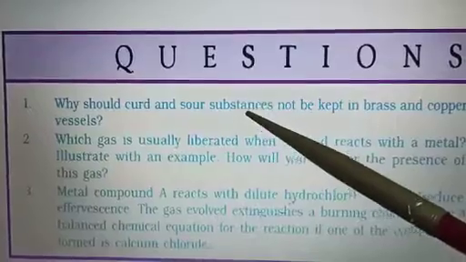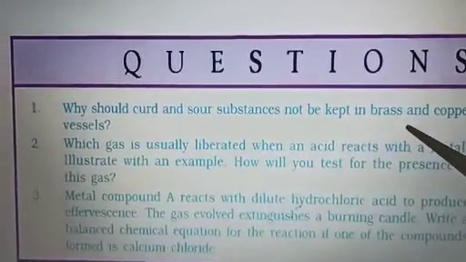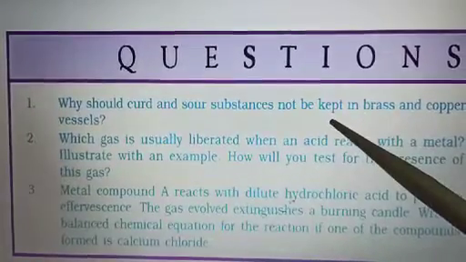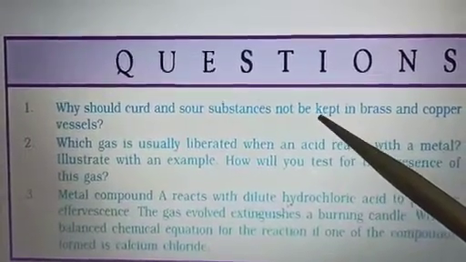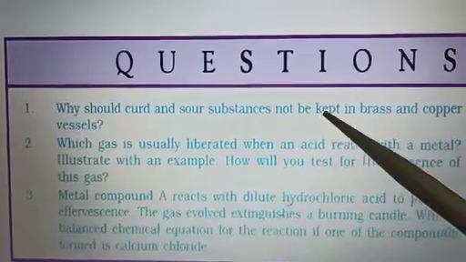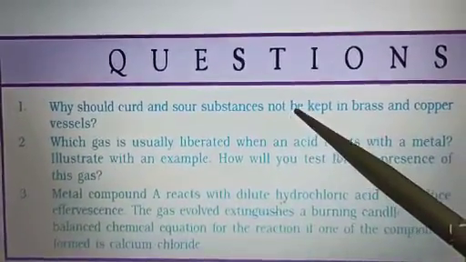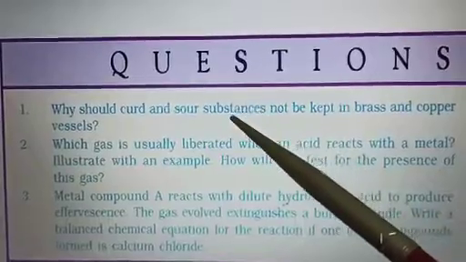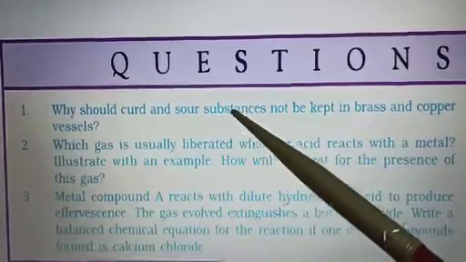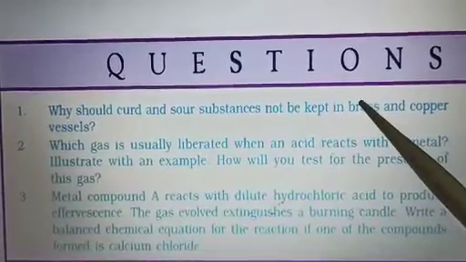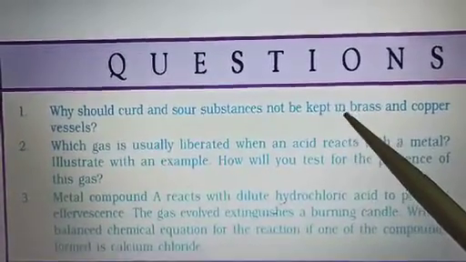So this acid will react with the metals, that is copper and zinc, and will form soluble salts. And these salts are not good for health. These are poisonous in nature, right? So these are harmful to eat. That is why sour substances like curd are not kept in brass and copper vessels. It changes its taste also.